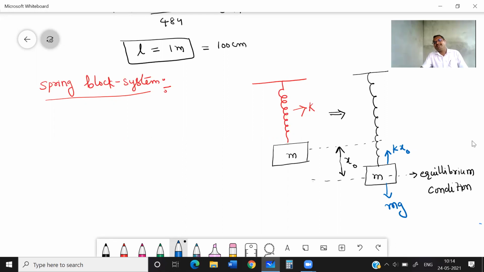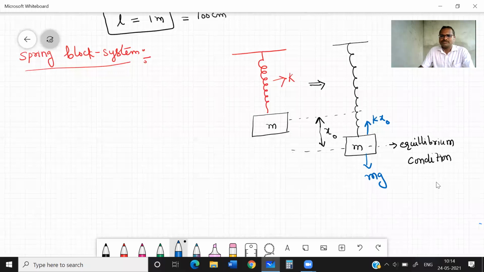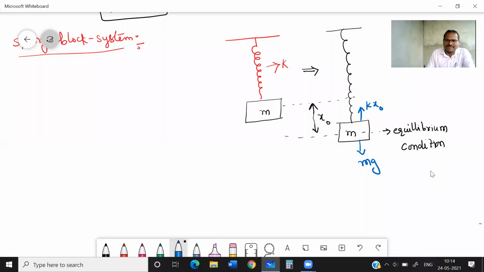Now, for calculating the time period of a simple pendulum or any spring block system, first search for the equilibrium position. At that equilibrium position, write the equations. K x naught is balancing with mg. Now two forces are exactly balanced with each other. The block will be in equilibrium position. This block cannot oscillate up and down.